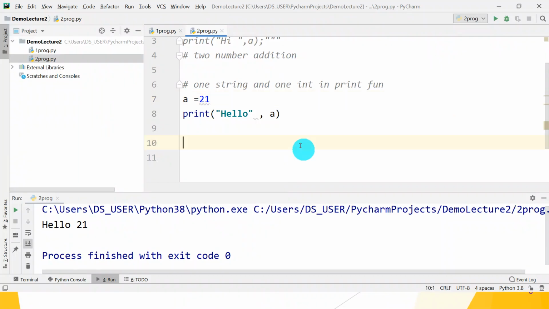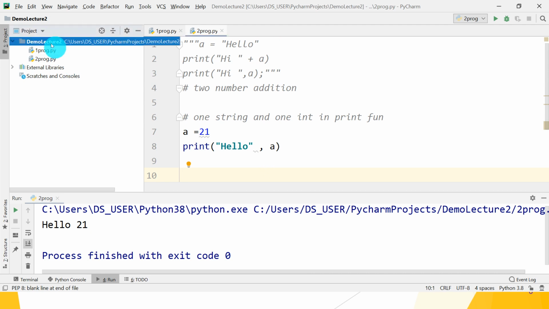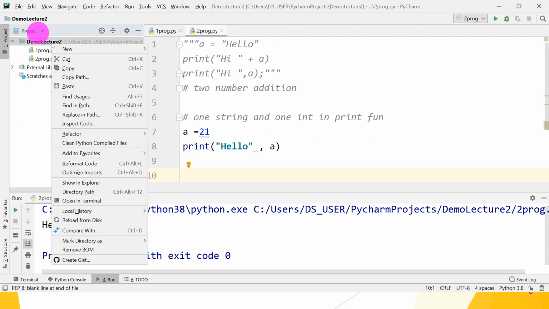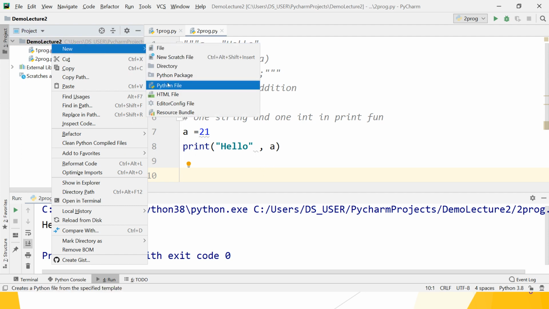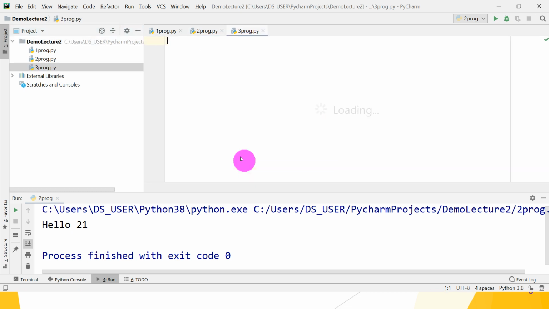So guys, we want to create a new file in your Python project. Right click on your project, new Python file, give the name third program, press enter. It creates it, and your third tab is open, 3program.py. Python's file extension is py.